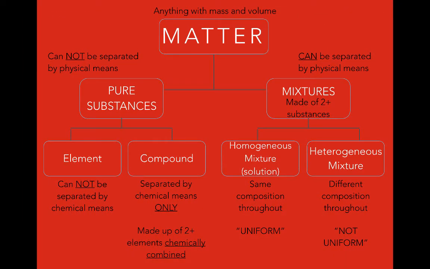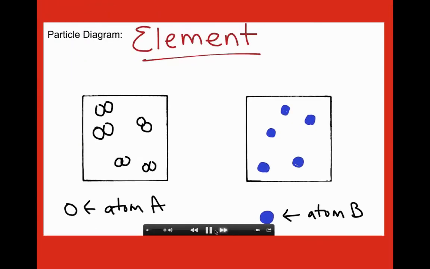Now let's look at matter on a molecular or a particle level. Elements, as we said, will only contain one kind of atom. As you can see in both of these examples, they're going to represent elements. They represent elements in different ways, but again, they go with the idea that there's only one kind of atom in there.